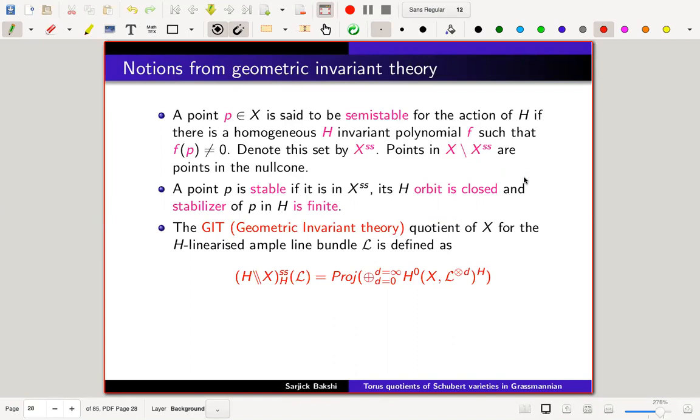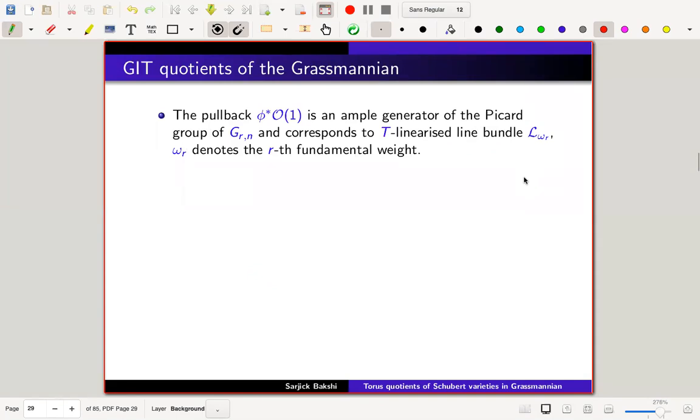So now we'll have the maximal torus T, and X will be the Grassmannian and the Schubert variety, and L will be a line bundle which is just the twist of the canonical bundle coming from the embedding which we have shown. So this is the object of interest. Now we can proceed to GIT quotients of Grassmannians.